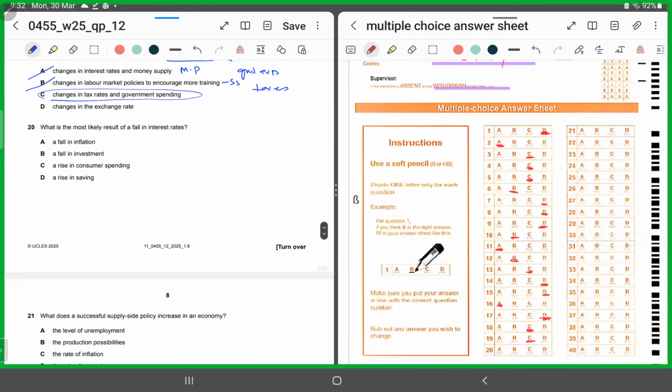MCQ number 20. What is the most likely result of a fall in interest rates? So what happens if interest rates fall? A fall in inflation, a fall in investment, a rise in consumer spending, a rise in saving. If interest rates fall, what is going to be happening? Inflation would increase because people will be spending more. So we'll chop A. And investment would fall because hot money inflows would not come in, right?